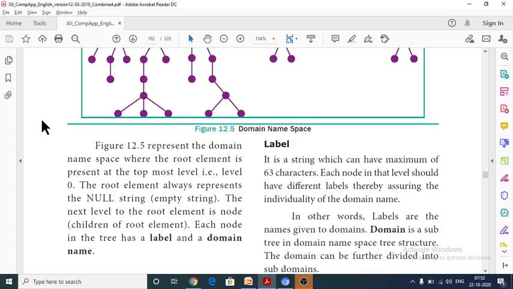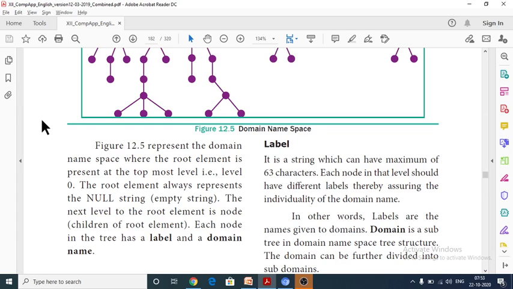So next, what is a label? It is a string. The name we are going to assign to a website, the whole thing, is known as a label. It must have at most 63 characters. So for giving a website a name, a minimum of 2 characters and a maximum of 63 characters should be there.